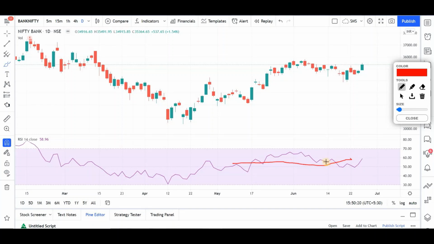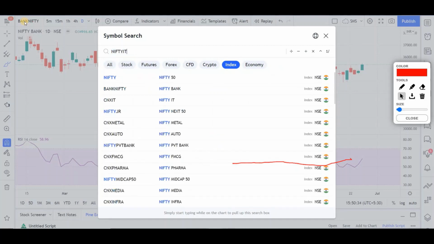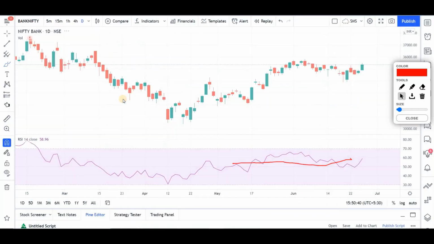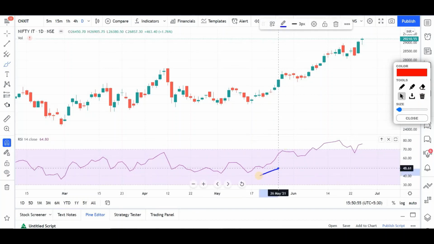At the same time, if you go and look at, let's say, Nifty IT, let's quickly look at Nifty IT. So this is what I wanted to discuss. Everybody knows that right now Nifty IT is performing well, all of the IT stocks. You can clearly see this, right? It is moving up. So this is what relative strength is all about.